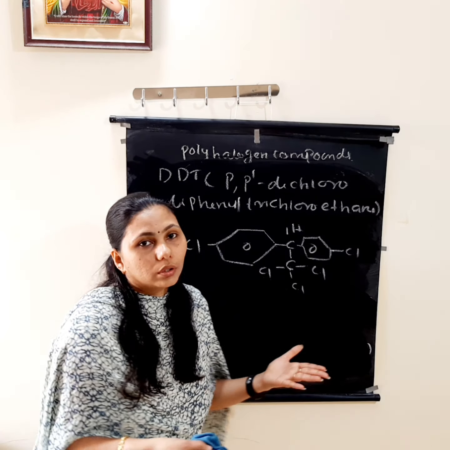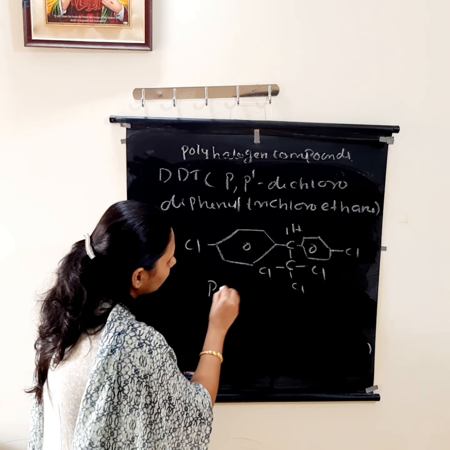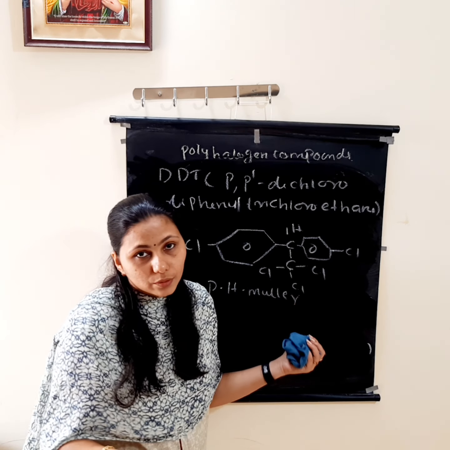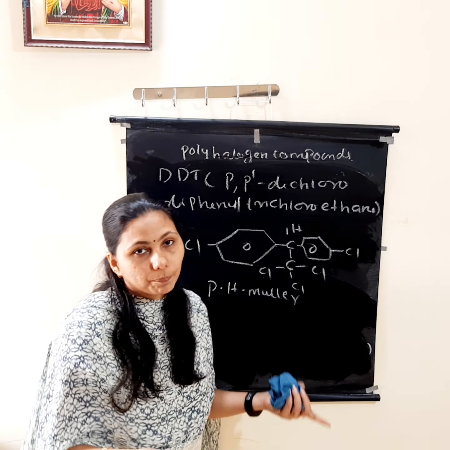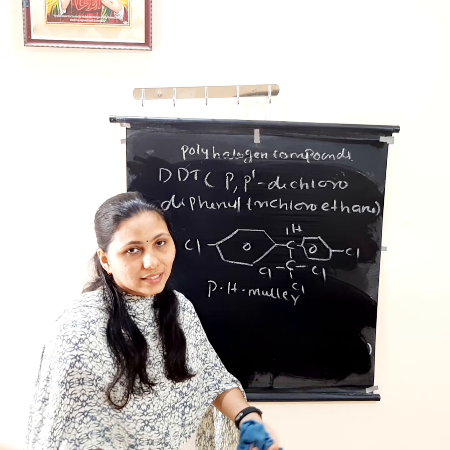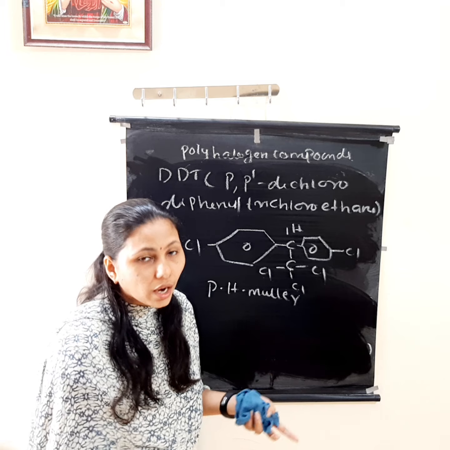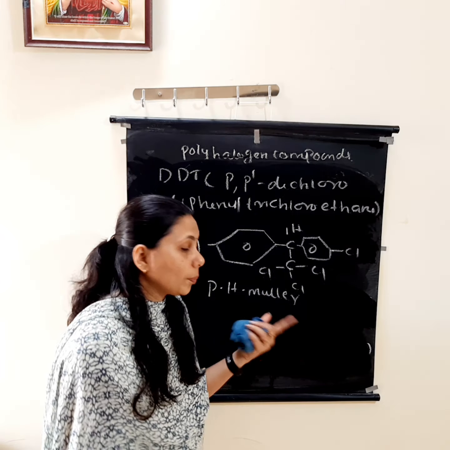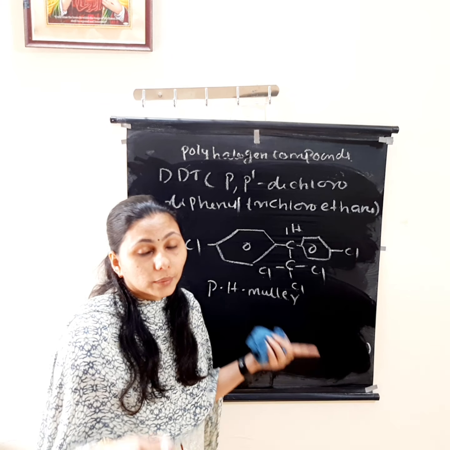And we know P.H. Muller is the scientist who discovered this, and he got the Nobel Prize for the discovery of DDT. And what is the use? All of you know, it is used as an insecticide, pesticide, etc. And in the 1960s it was found in human tissues and even in human milk.